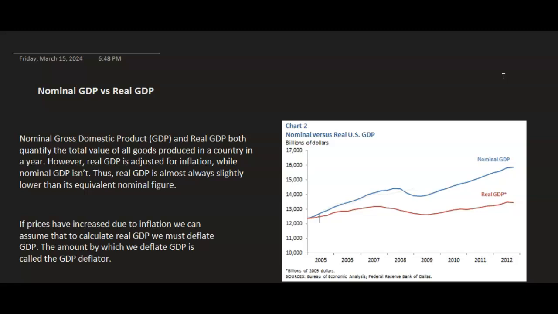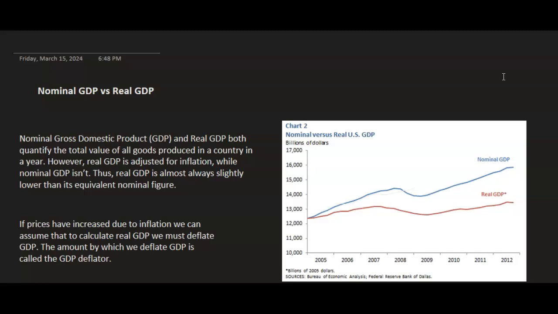As the years keep going, nominal GDP changes because the prices change. For real GDP, the prices are maintained for the base year. If you start calculating your GDP from 2012 going upwards, the prices will be maintained for 2012. What changes are the units you are producing as the years go by. That is what adjusting for inflation means.